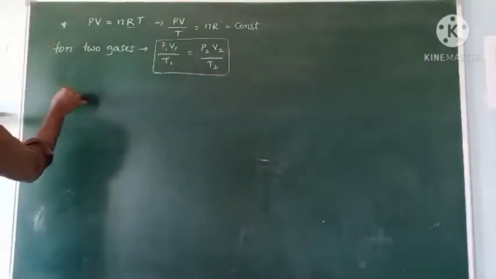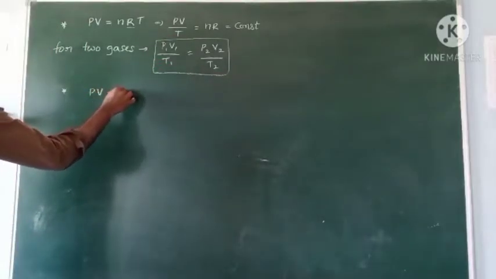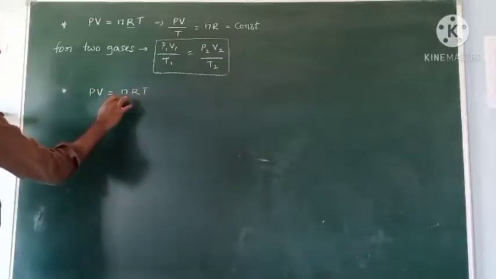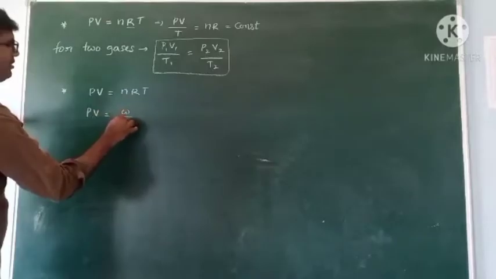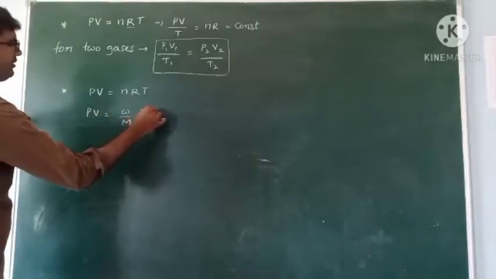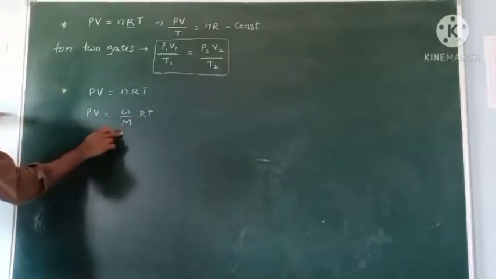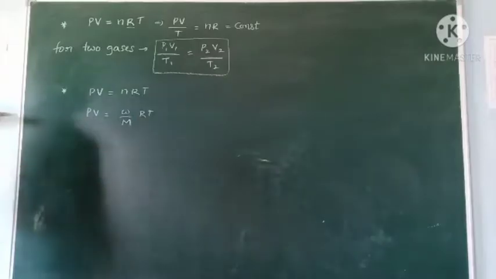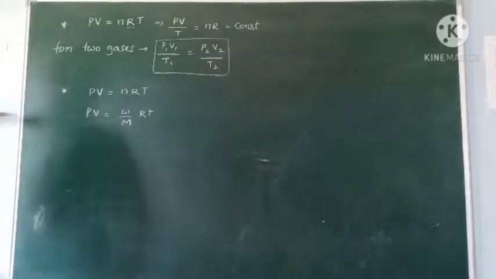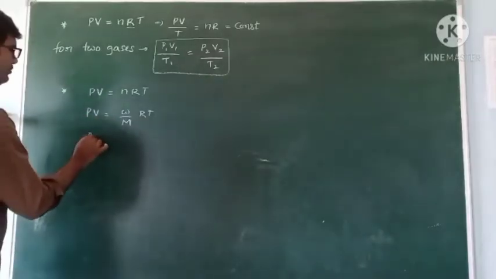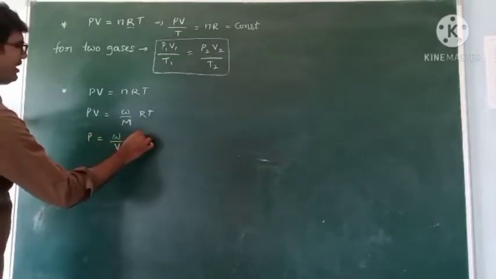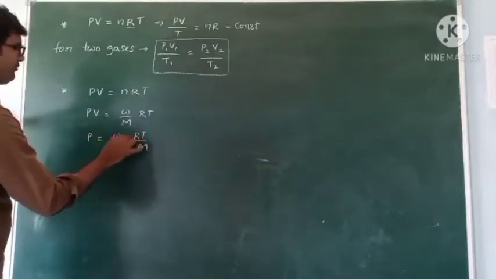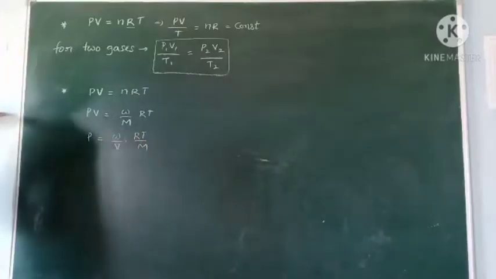And next one, sir, PV is equal to nRT. n is the number of moles. What is the number of moles formula? Weight by molecular weight. This M moves to this side, V moves to this side. So P is equal to W by V into RT by M. But we know that weight by volume means density.